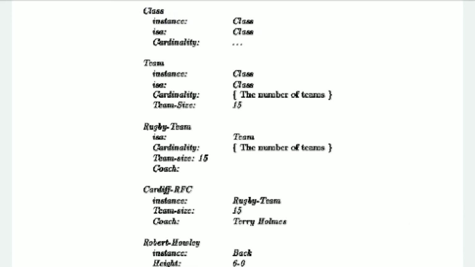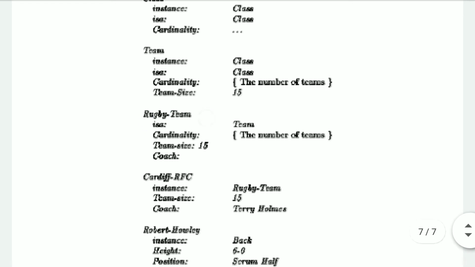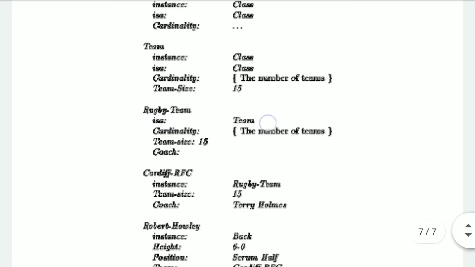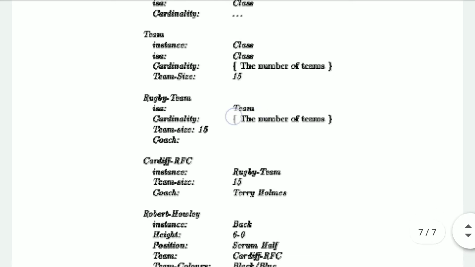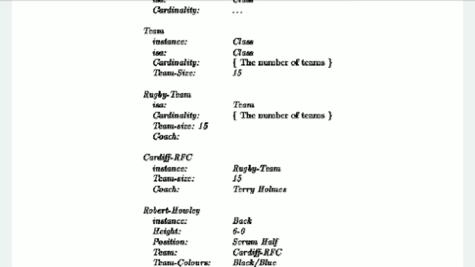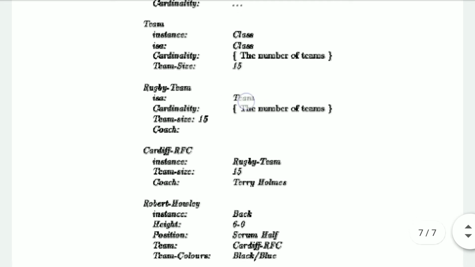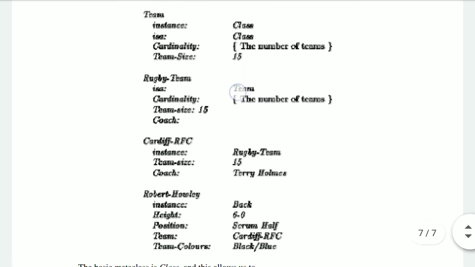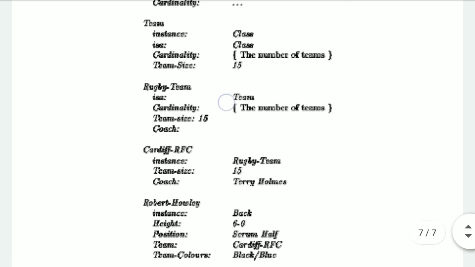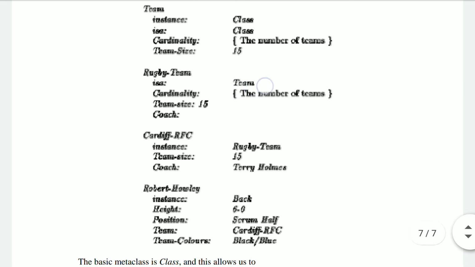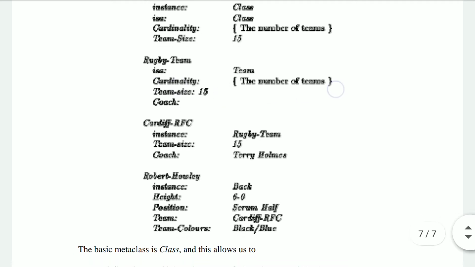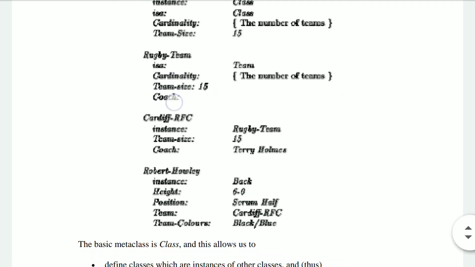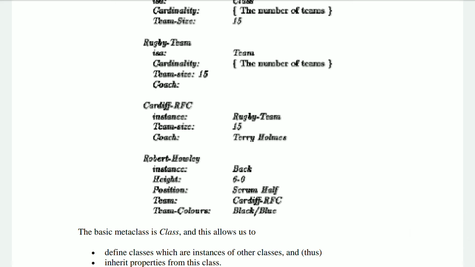Let's talk about the rugby team. Now the rugby team is a property for team. That means the rugby team is a subset of teams. Teams can have multiple rugby teams within them, multiple football teams, multiple cricket teams, or any other team. Within the team we have the rugby team, which has a cardinality, that means the number of teams. The team size is 15 and there is a coach, which need not be mentioned.